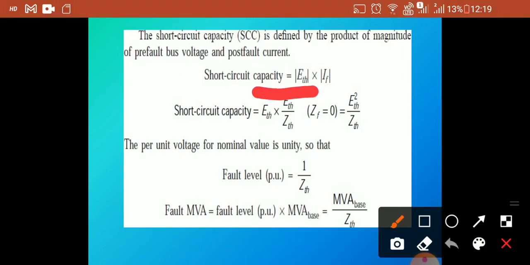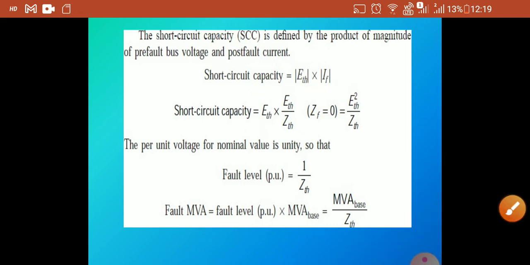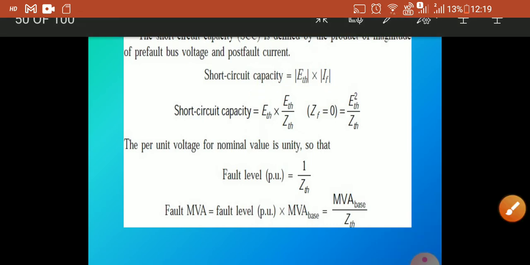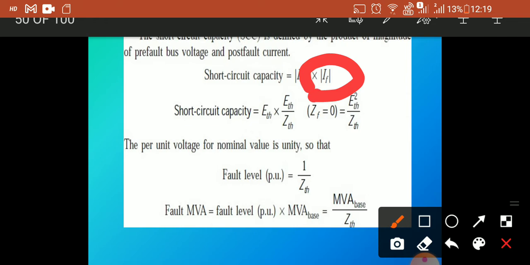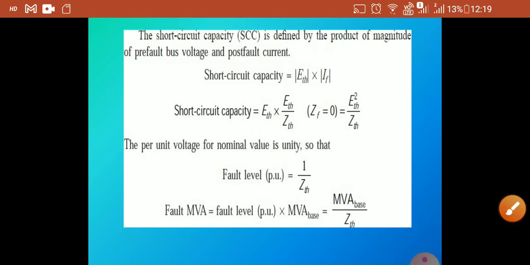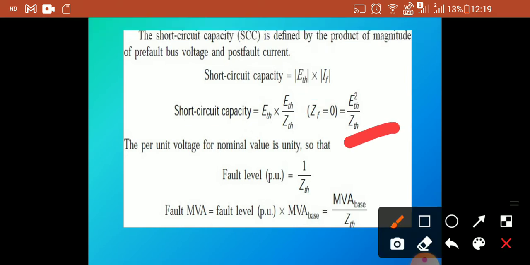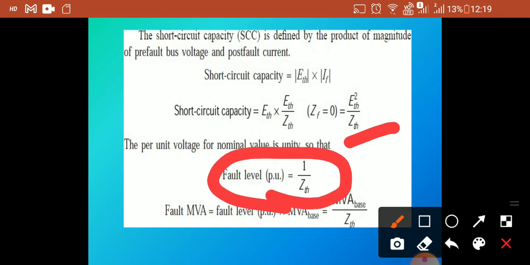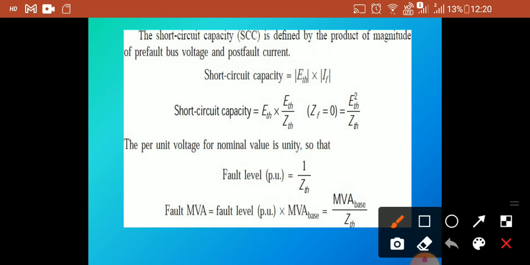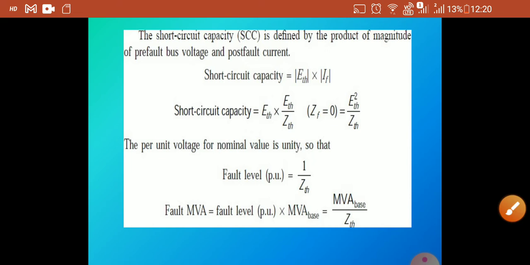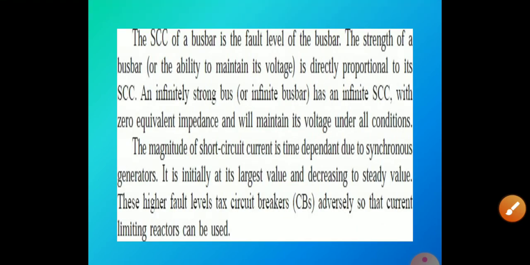Here the short circuit capacity equation is ETH into IF. IF is equal to ETH divided by ZTH. So this is the general formula. This is the fault level. Fault level per unit is 1 divided by ZTH, so this is the MVA base divided by ZTH. The short circuit MVA of a bus bar is the fault level of the bus bar.